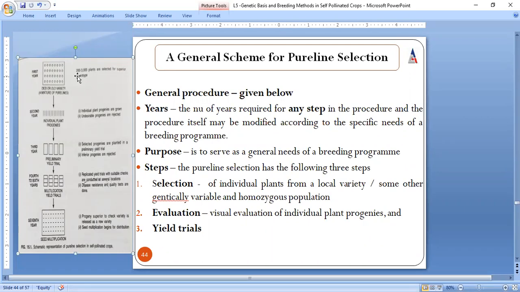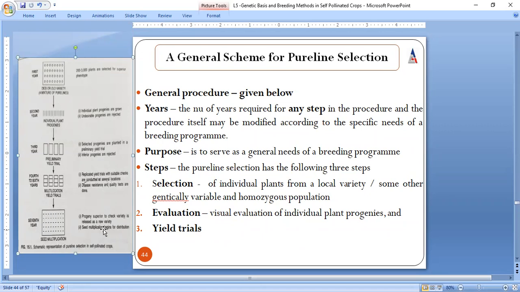But here the number of plants can be 200 to 3000, right? There, in the very next generation, we directly conducted preliminary yield trials. But here, before conducting the preliminary yield trial, individual plants are checked. Then again we carry out multiple yield trials. Multiple yield trials means the trials which are carried out at different locations, and finally if we find a promising variety, it will be released and multiplied, right?